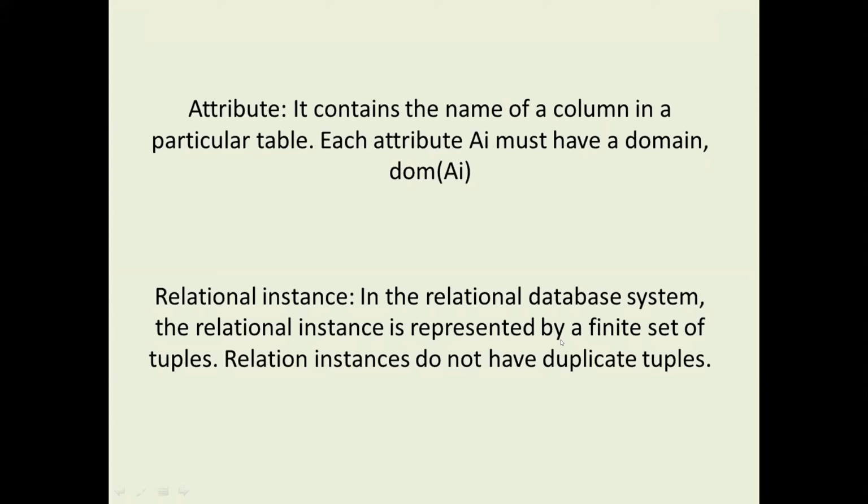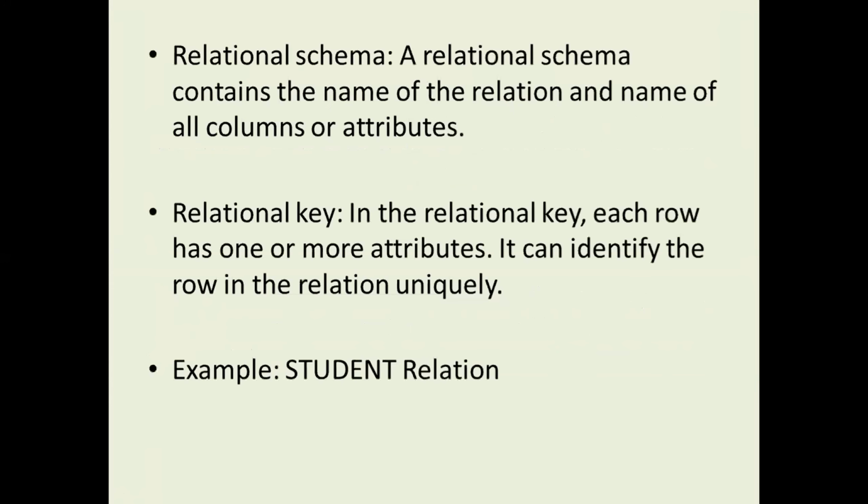Relational schema, or relational degree, specifies how many columns we maintain in the table. Relational schema contains the name of the relation and the names of all columns or attributes.